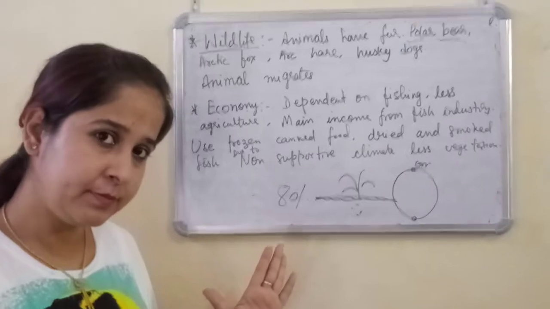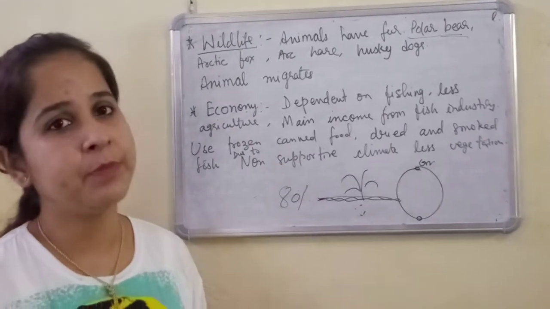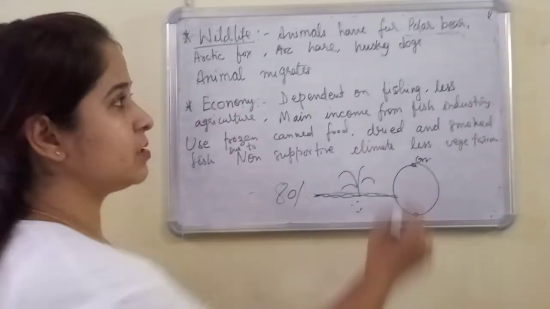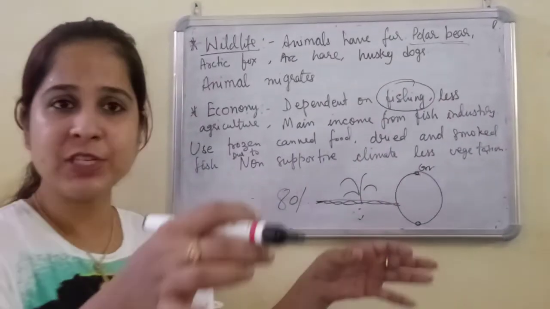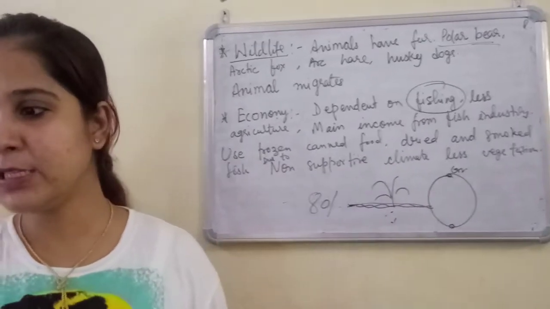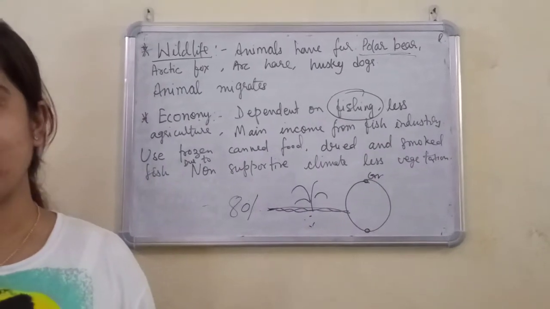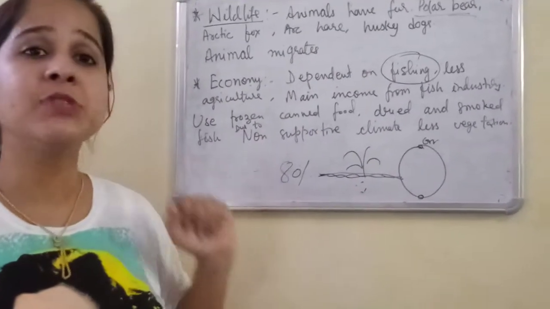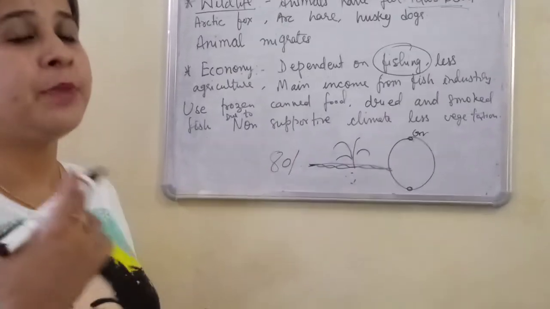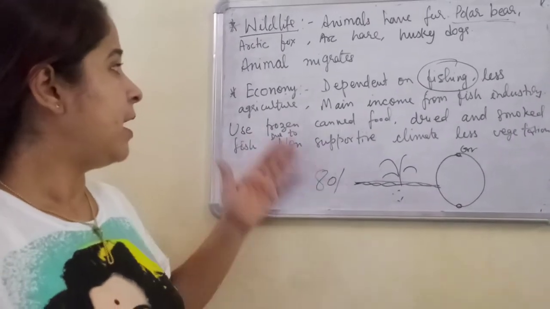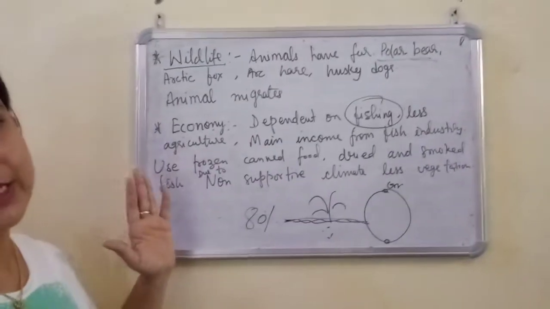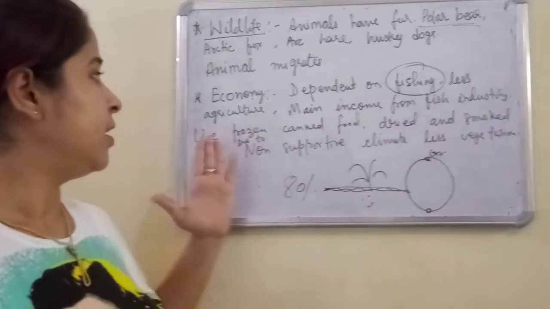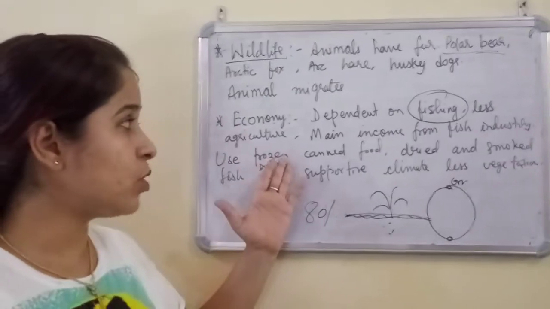But still, what are the different means of living for people living here? That is fishing. Yes, people are catching different varieties of fishes, like trout, salmon and cod, and fishing is the main industry here. They are catching fishes and using them for different purposes. The main income is from the fish industry. Yes, and they use frozen canned food.